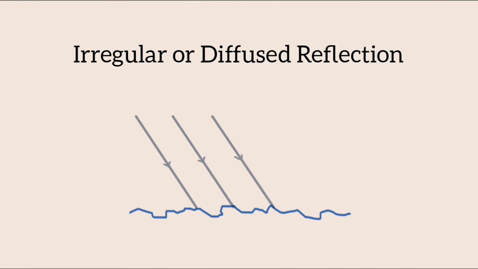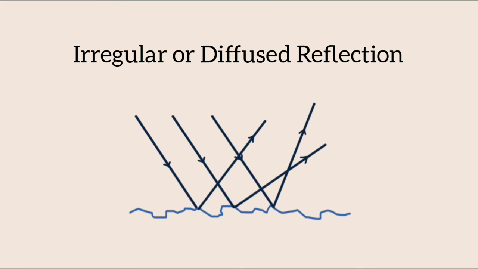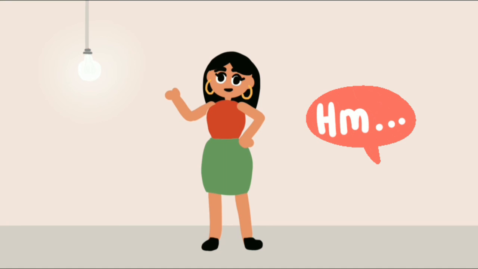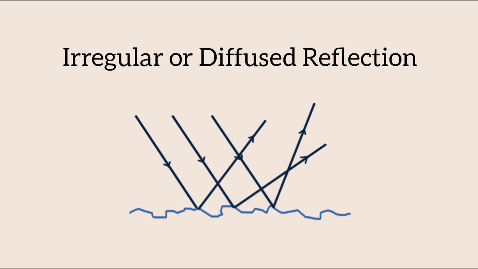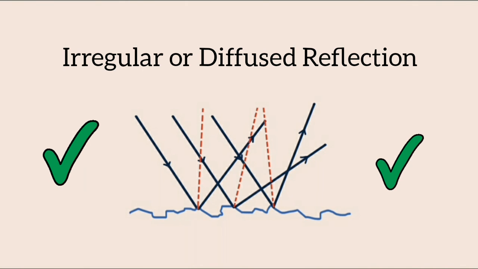On the other hand, irregular or diffuse reflection takes place on rough surfaces. In this case, the reflected rays are not parallel to each other. You must be wondering that if all the incident rays are parallel, then how come the reflected rays are at different angles? Well, that is because different points on a surface will have different normals. So, the laws of reflection are still followed here.